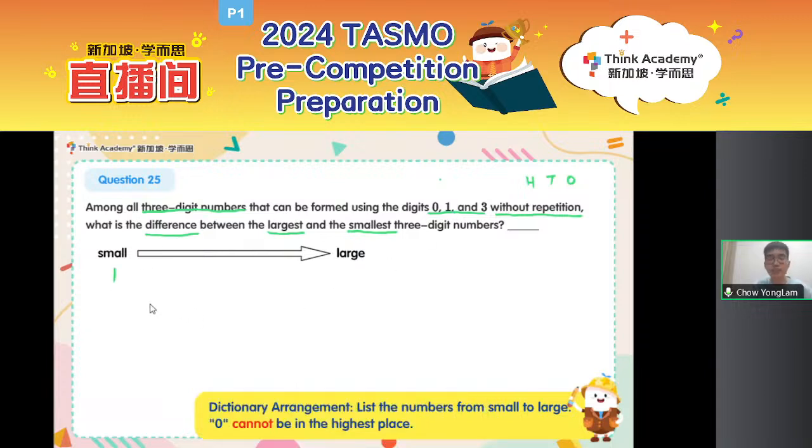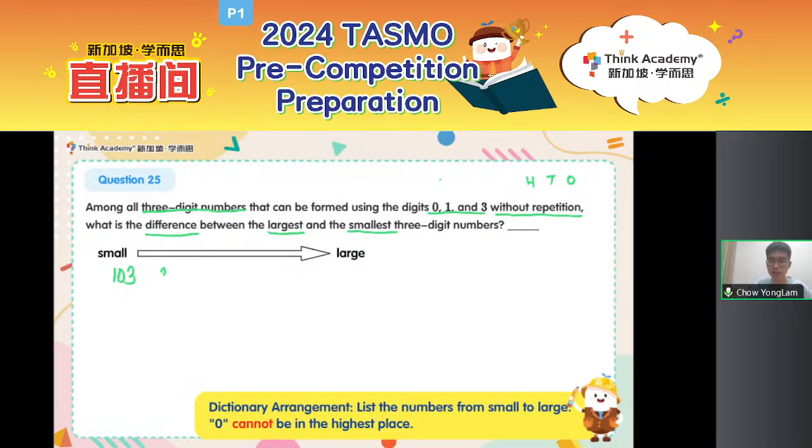So what is the smallest 3-digit number above 100 that we can form using 0, 1, and 3? Somebody listed it out. Very good. But try to list it in order, small to large. The smallest number has the next digit, again we start small, put 0 first, and then 3. So it is 103. How about after 103? What is the next smallest number?